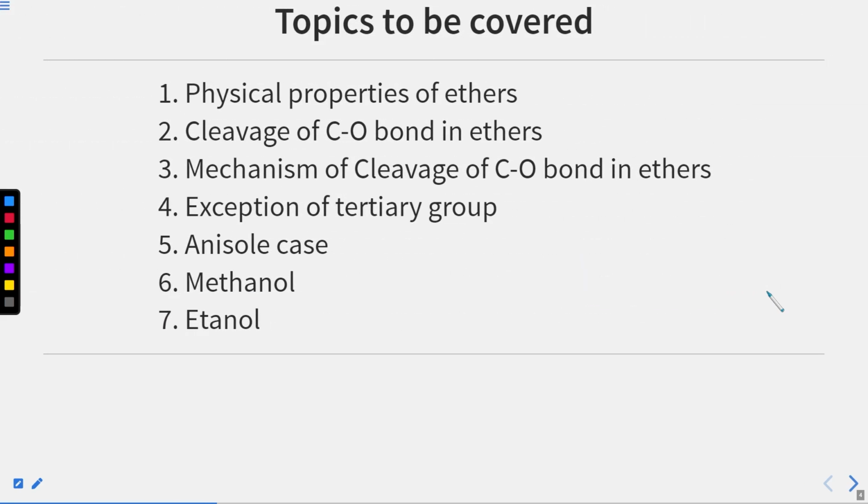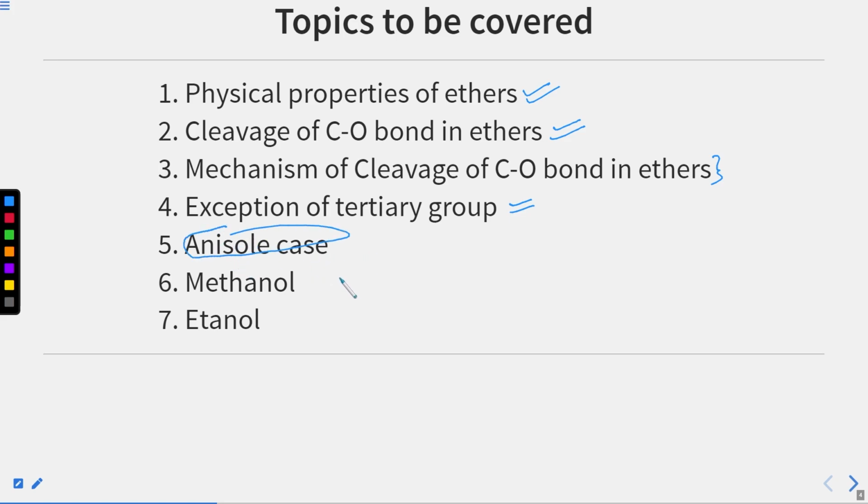So these are the topics that we will cover. First we will see the physical properties of ether. After that we will move to cleavage of the C-O bond in ethers, which is related to chemical properties, and we will see how the mechanism goes in which we cleave the C-O bond. Then we will see the exception, that we cannot cleave it in the usual way in case of a tertiary group. We have some limitation. We can cleave that bond, but the mechanism changes. Also we have a case for anisole, so we will see that also.